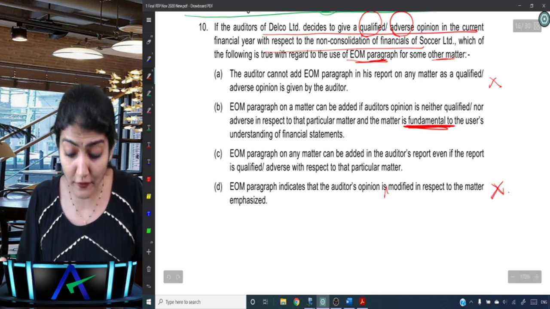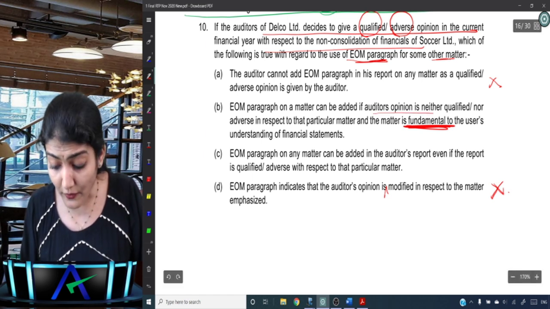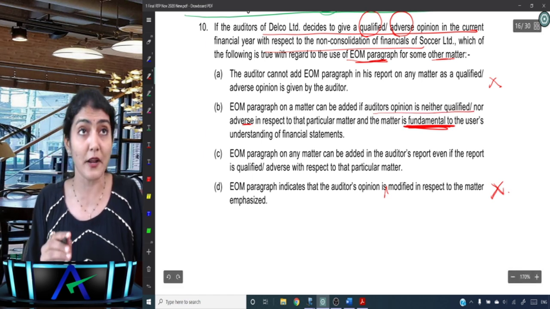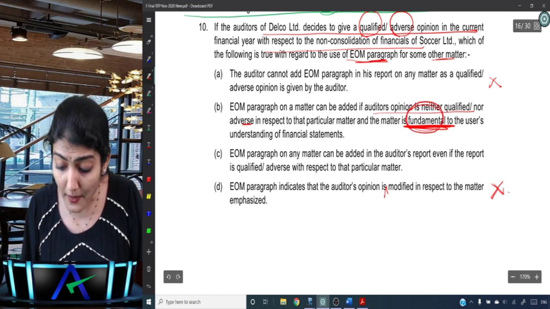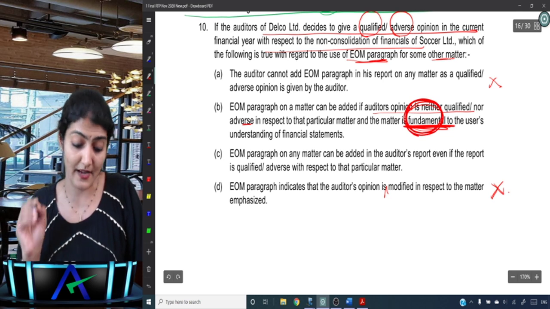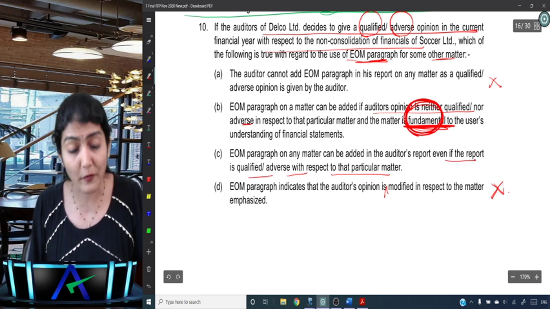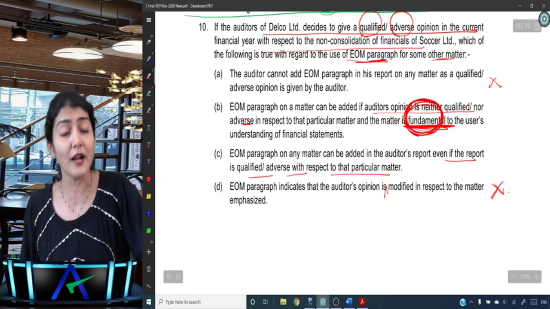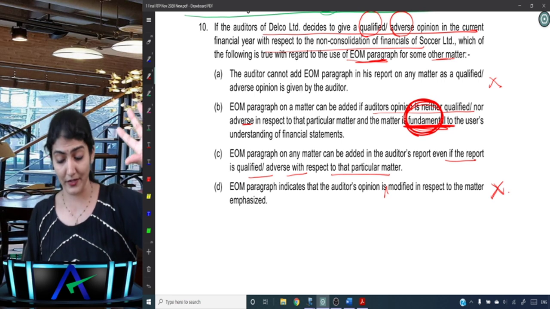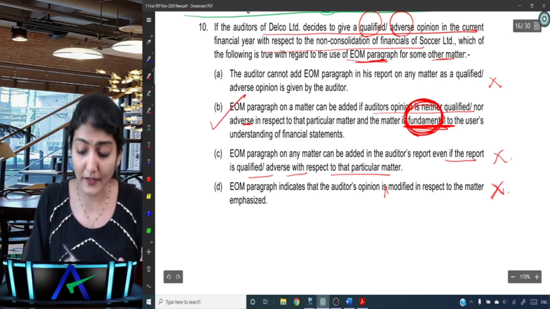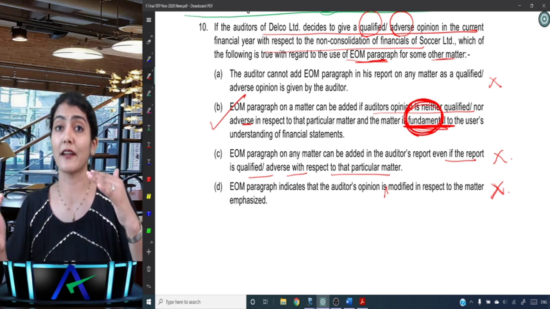Okay, now emphasis of matter paragraph can be added even if auditor's opinion is neither qualified nor adverse, that is, unmodified, but there is a matter that is fundamental to the user's understanding, and can be added if the report is qualified adverse with respect to that matter. No, then you can't put it in emphasis of matter. Then it has to come under modification only, right? So if it is fundamental to the user's understanding, then it can come under the emphasis of matter paragraph.